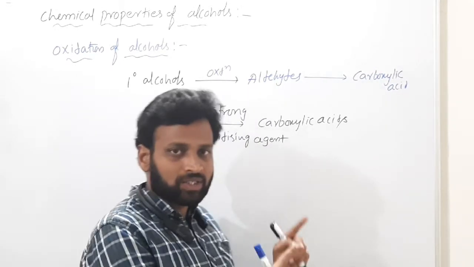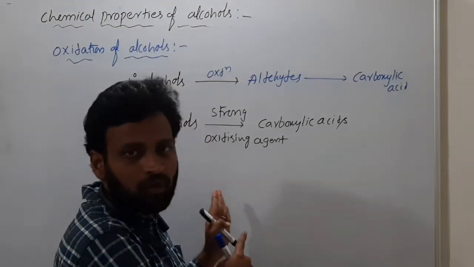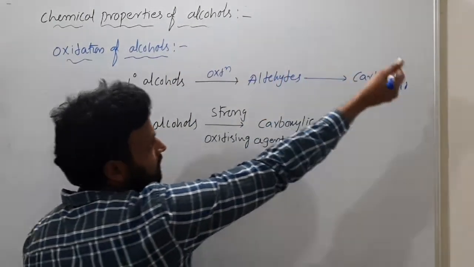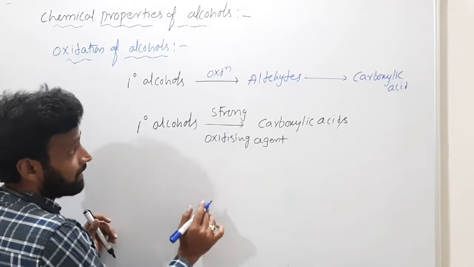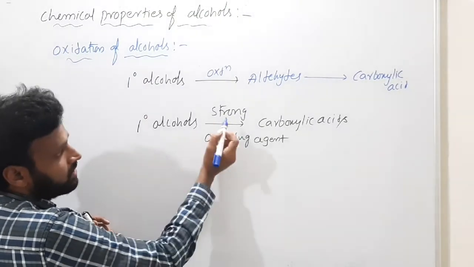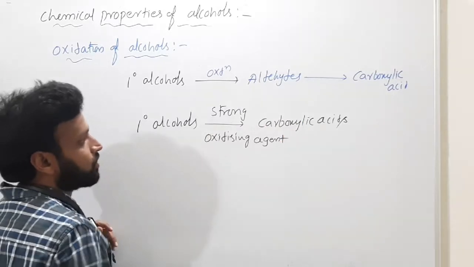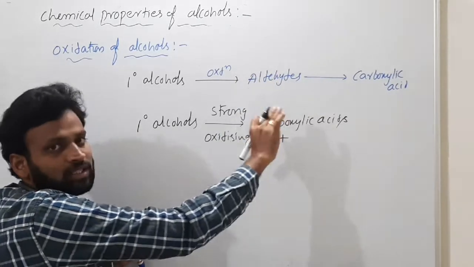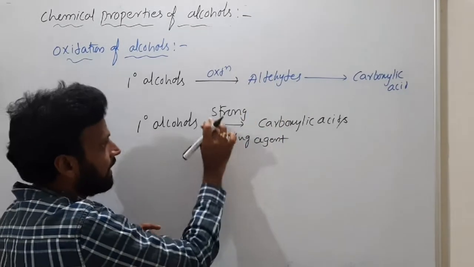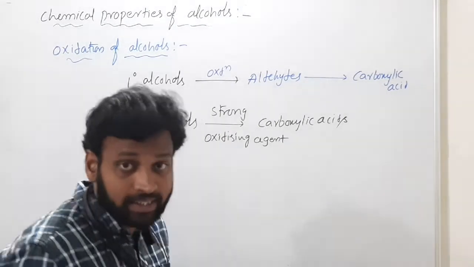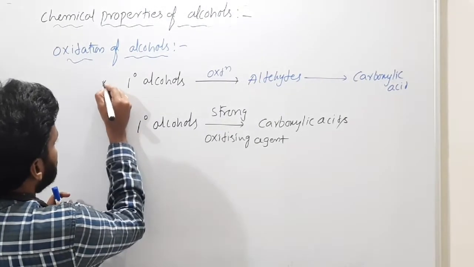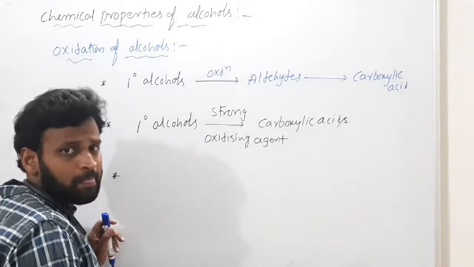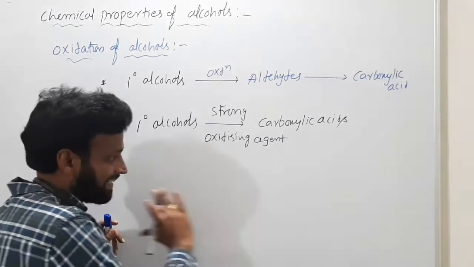But before that, you must know what happens during the oxidation of alcohols. Primary alcohols first convert to aldehydes and aldehydes convert into carboxylic acids. But I repeat, if I use a strong oxidizing agent, primary alcohols convert to carboxylic acids directly. Directly means the aldehyde forms in the middle, but the reaction won't stop there. It's very important. Some basics, so we have to learn everything clearly.